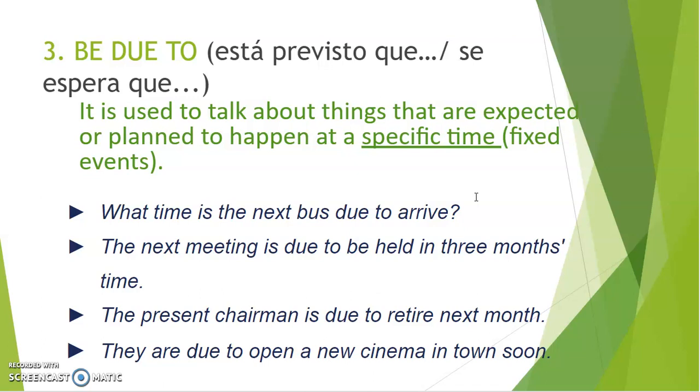Okay? The second one. The next meeting is due to be held in 3 months. Se espera que la próxima reunión se celebre en 3 meses. O está previsto. The present chairman is due to retire next month, or they are due to open a new cinema in town soon. Okay?